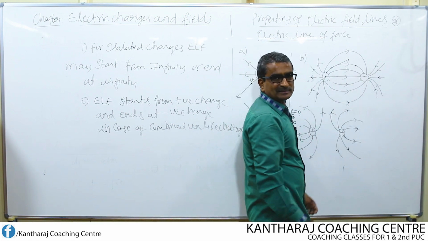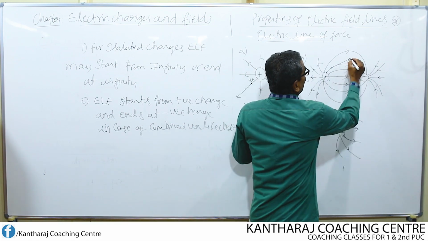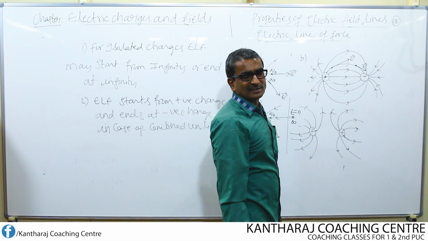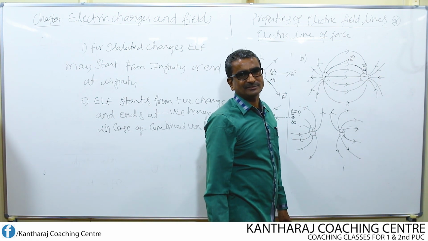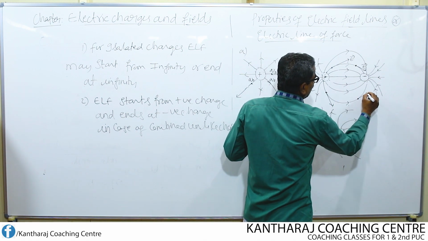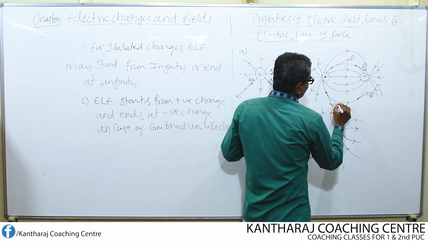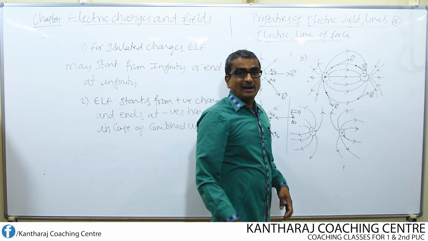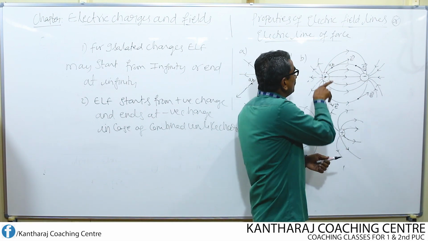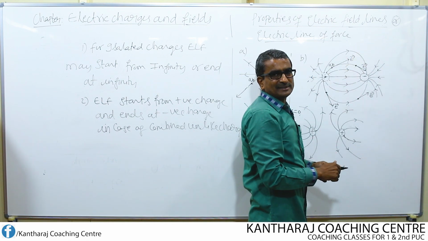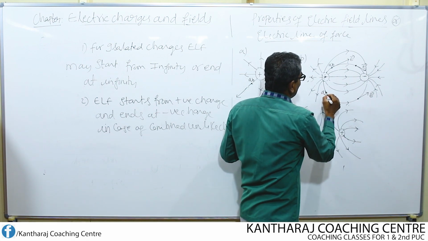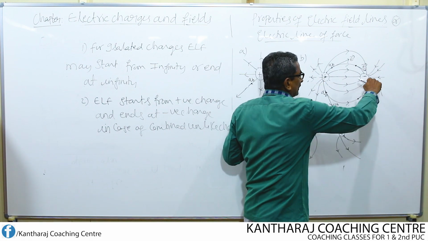Again at this point, if I want to find the direction of electric field, what do I do? Simply draw the tangent like this. So the tangent drawn gives the direction of electric field. Similarly, here if you want to find it, draw the tangent. Here if you want to find the direction of electric field, draw the tangent. This is one way. Or else you can keep the test charge. Even if you keep the test charge here, this test charge will also tend to move tangentially like this. That is why we are drawing the tangent here to find the direction of field. Similarly, if you keep the test charge here, it tends to move tangentially, tangential to this curved line.